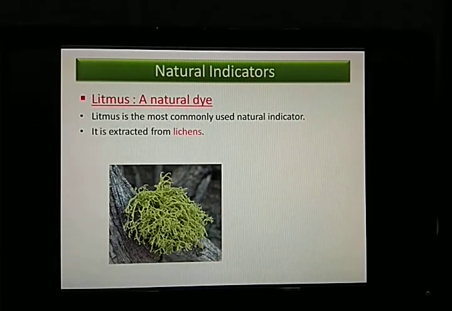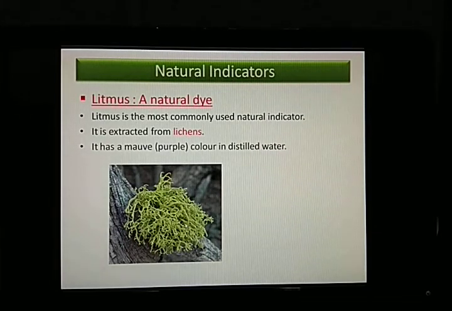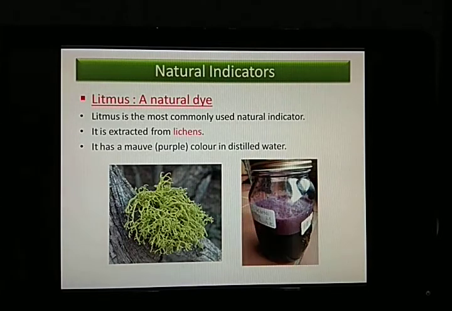You can see this. These are lichens. They mainly grow on the bark of trees or in damp areas. You might have seen them, but not known that this is a lichen. From these lichens we get our litmus. Whenever we dissolve litmus into distilled water, it turns purple in color. Clear?